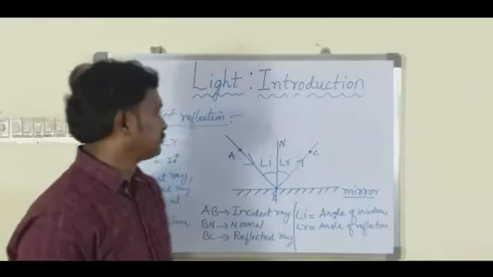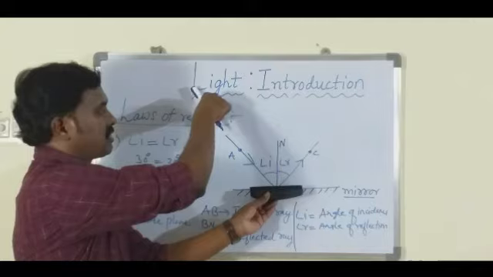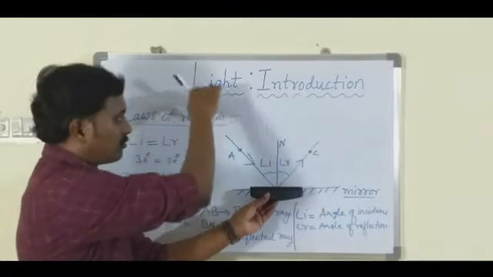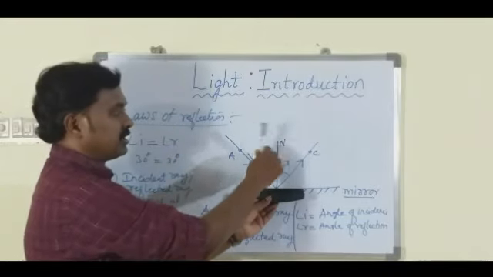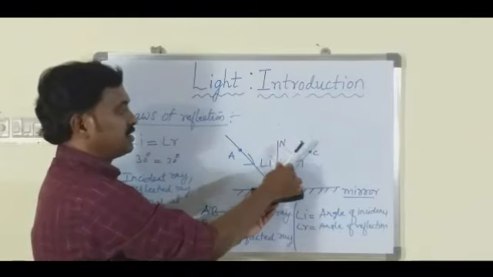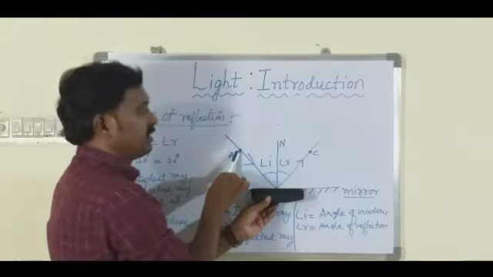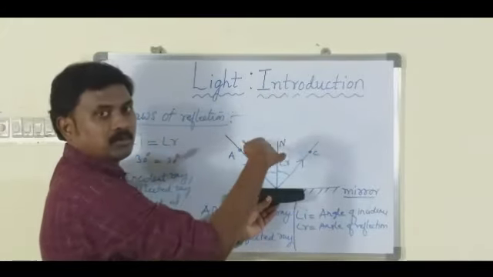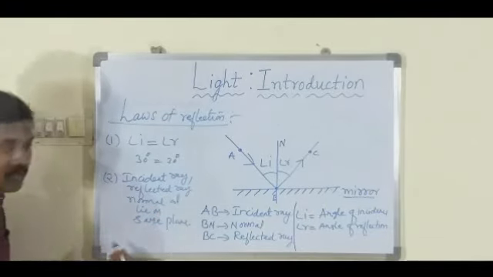For example, you can see that the light ray is coming along the plane of the board. After falling on this mirror, the light ray is not reflected in some other direction. After falling, the light is reflected again along the plane of the board. So the incident ray, reflected ray and the normal all lie on the plane of the board. So we say that the incident ray, reflected ray and the normal all lie on the same plane.